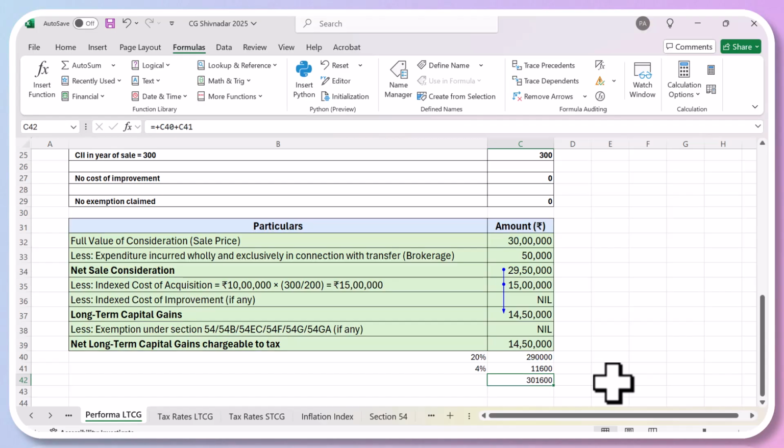Nidhi, Ananya, Janardhan, Aditi, is it all clear? Okay.